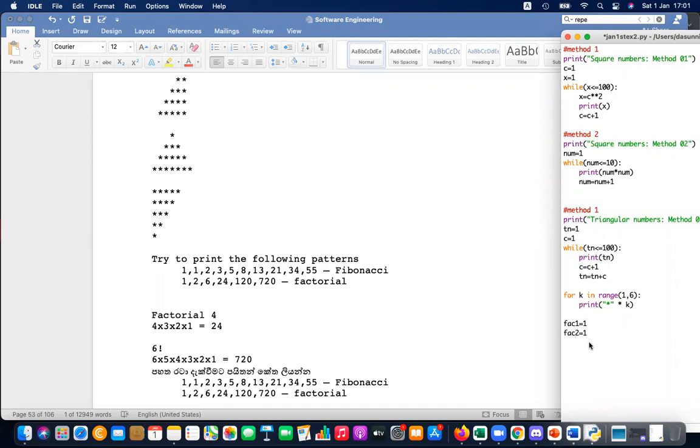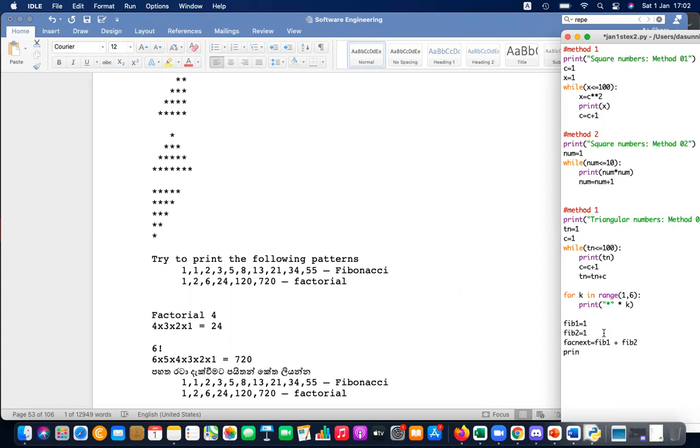And you can say Fibonacci next is Fibonacci 1 plus Fibonacci 2.